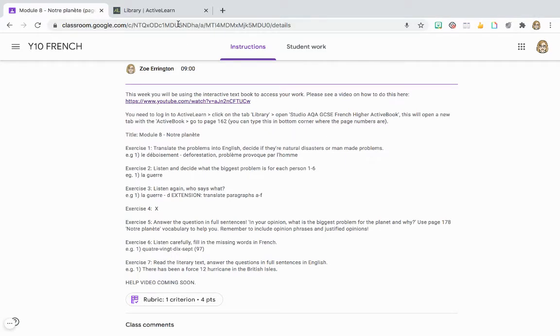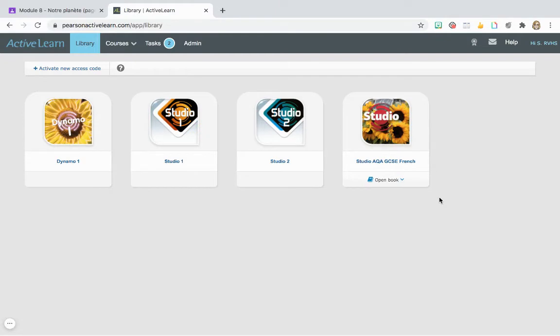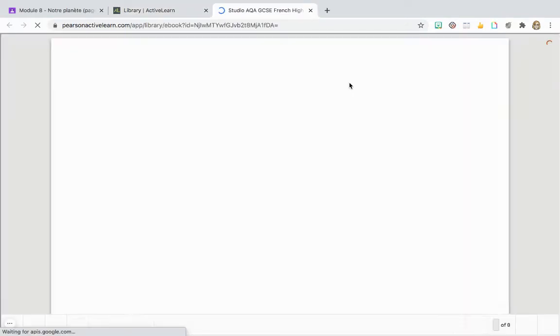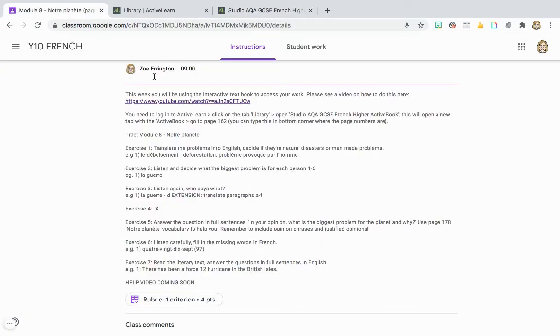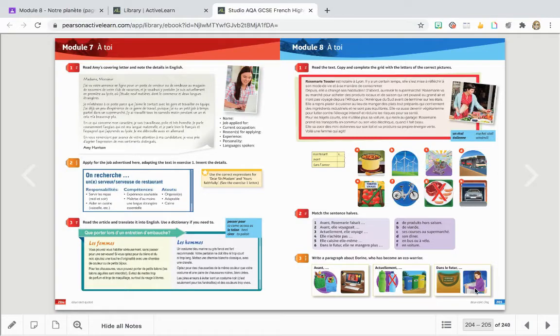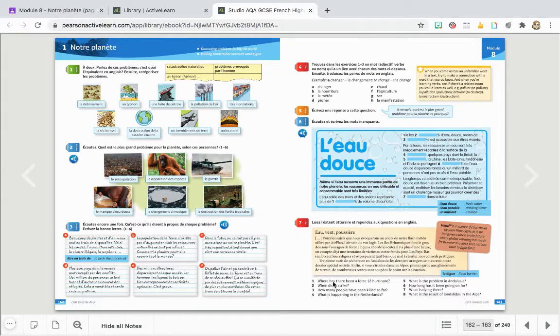So what you're going to do is go on to Active Learn. I've already signed in, so I'm going to go to Studio Accuré GCSE French Higher Active Book. Click on that. That's going to open in a new tab. And then the page we are using is going to be page 162. So down here, I'm just going to type 162. There we are. Right, so here are all your tasks for this week.